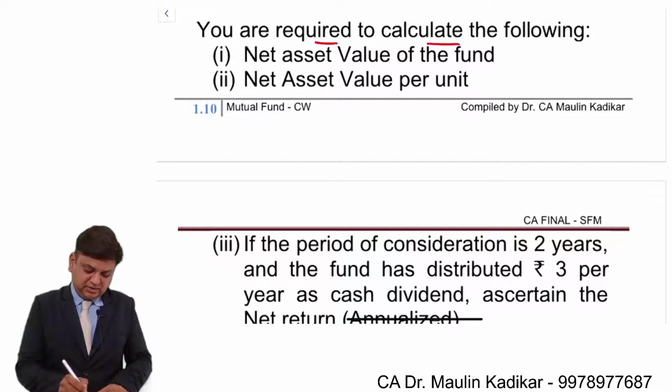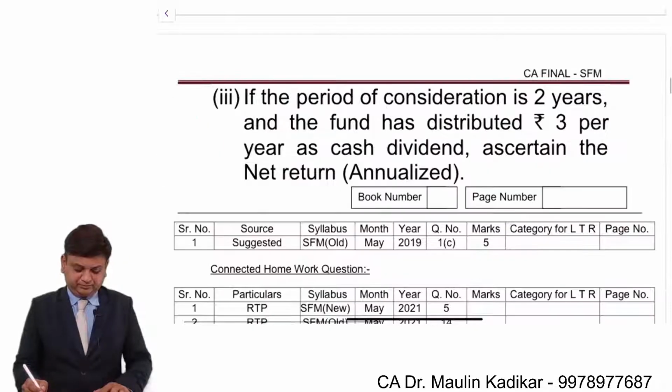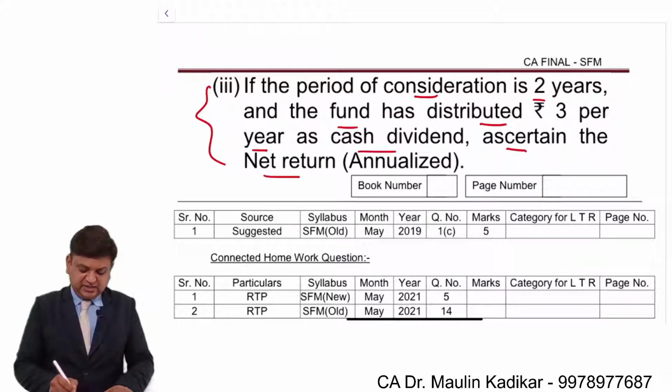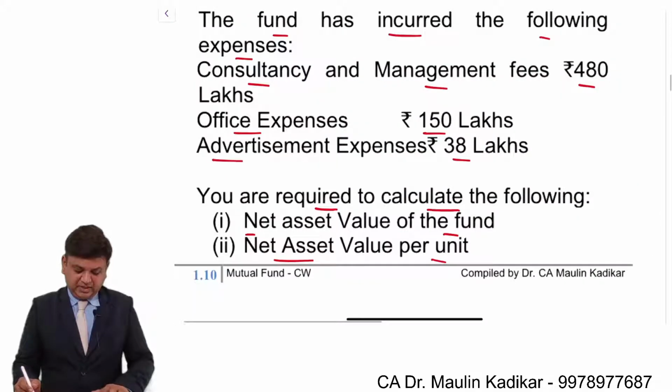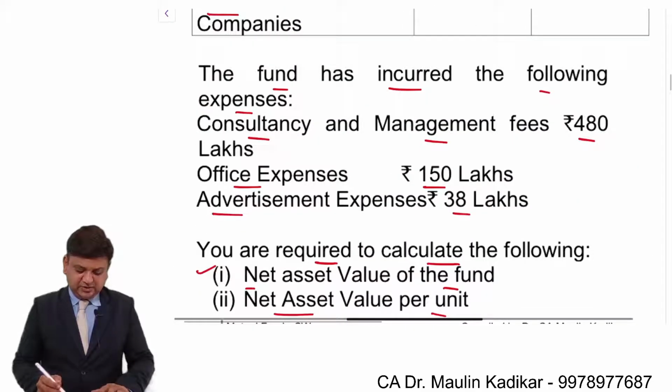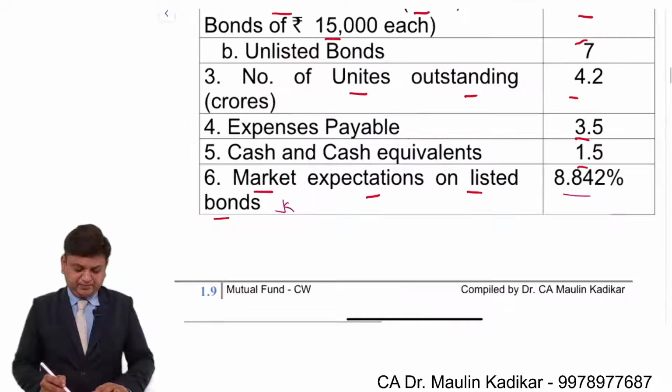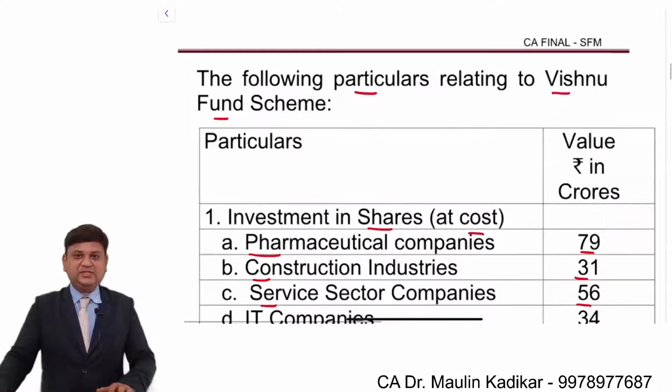First question: net asset value of the fund. Second, asset value per unit. Third question: if the period of consideration is 2 years and the fund had distributed rupees 3 per year as cash dividend, ascertain the net annual return. That is the question. I request all of you to give the answer for the first and second parts of the question in the chat box.